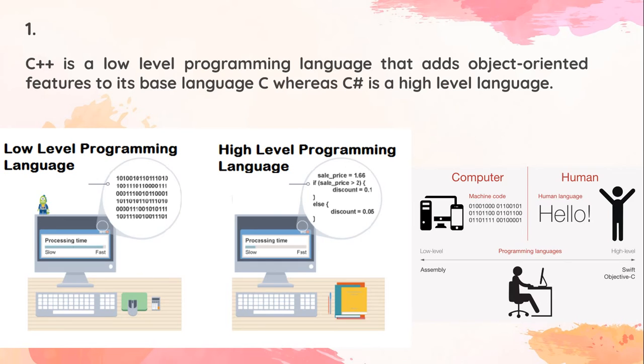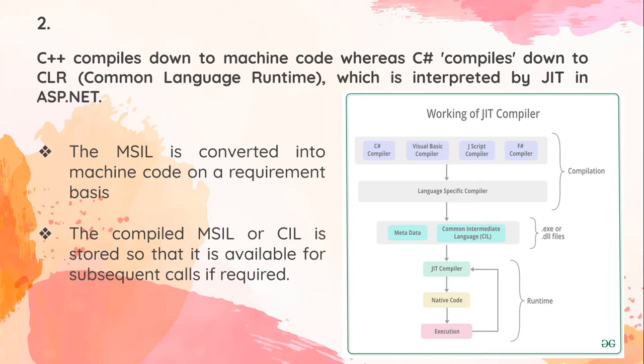But in a high level language, it will check that condition: after the if there should be parentheses, and inside the parentheses there should be some condition. So it will check that the if is valid, otherwise not valid. So in C++ we are using a low level programming language, while in C sharp we are using a high level programming language. Now C++ compiles down to machine code, whereas C sharp compiles down to the CLR, common language runtime, which is interpreted by the JIT. JIT means just in time compiler.